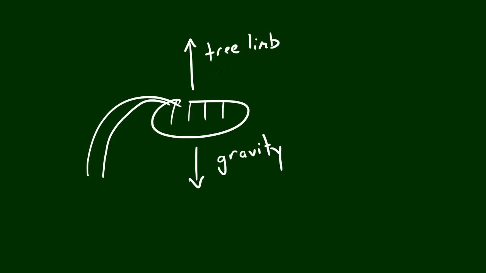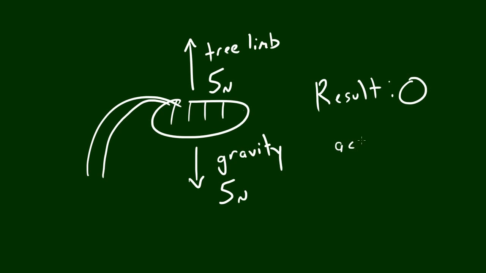So let's go ahead and give these some fake values of 5 newtons each. So gravity is pulling down on the watermelon with a force of 5 newtons, and the tree limb is holding up the watermelon with a force of 5 newtons. So then the end result, wow, definitely spelled that wrong. Okay, slow down, Bucky. The result is zero acceleration, aka this watermelon here isn't moving at all.